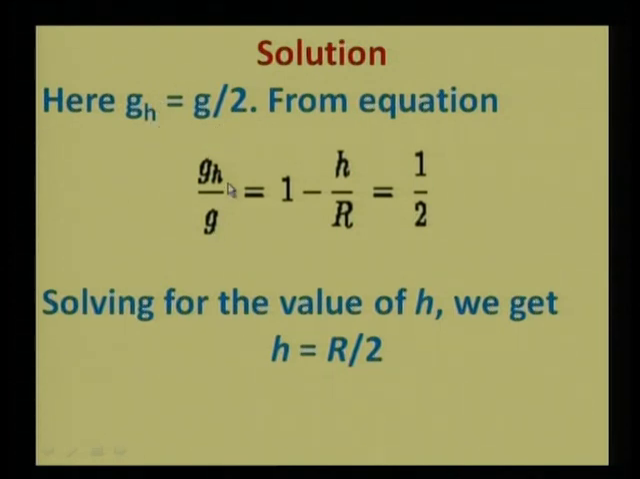Then in this equation it means that gh is g by 2. So if we substitute here for gh, then it will be equal to 1 half. Gh upon g will be equal to 1 half. So it is 1 minus h upon r is equal to 1 half. So we can solve this for h, and h will turn out to be r by 2.